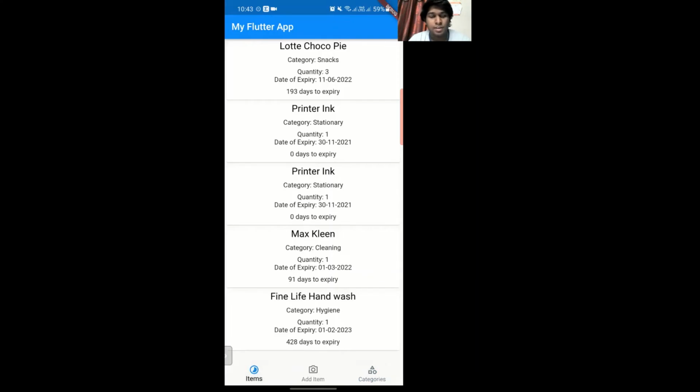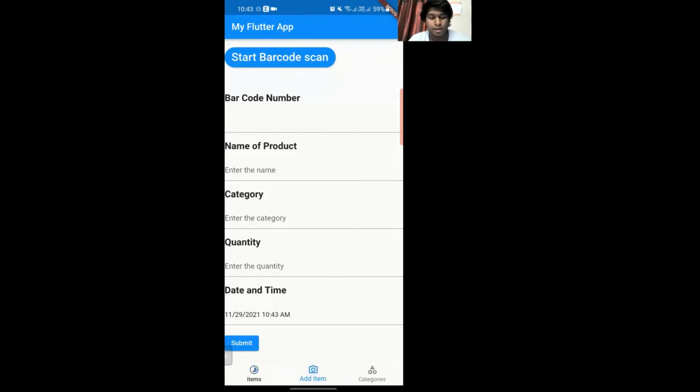Here in the hygiene page, in the items page, what happens is we are accessing Firestore to check the products which have been added. So every product that has been added is taken into consideration and is rendered here. And now let us try adding an item. This is the part where the barcode scanning module and the support module, which is the button widget module, come into play. So the start barcode scan button and the submit button at the bottom are the button widget support modules, which perform different functions.